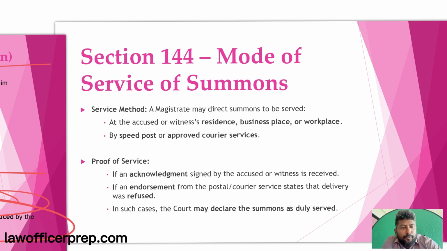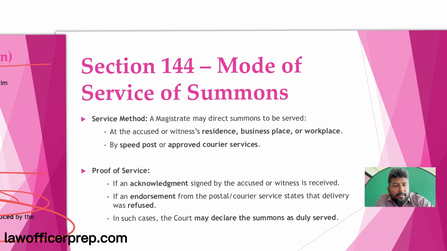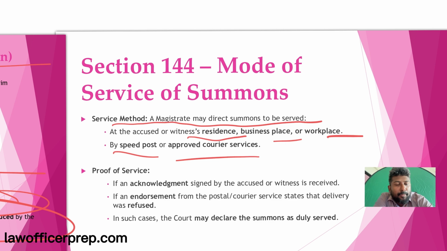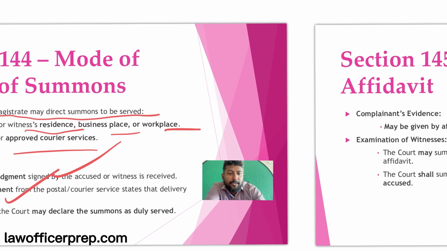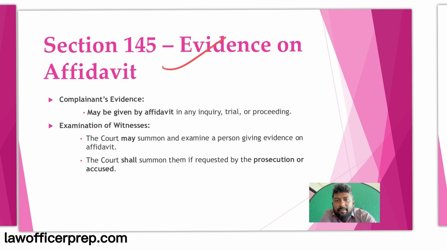Section 144, that is service of summons. It talks about how the summons can be served. The magistrate may direct the summons to be served on the accused or witness at their residence, business place or workplace, by speed post or approved courier services. So, these are the ways in which the summons can be served, with an acknowledgement signed by the accused, or an endorsement from the postal or courier service that it is served. Then evidence by affidavit has to be given.